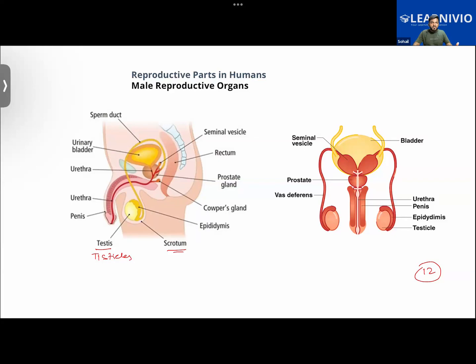For production of the sperm cells, the temperature of the testicles has to be below the average body temperature of humans. Its temperature is lowered by the contraction and relaxation of the muscles of the scrotum, because the production of sperms takes place at a temperature lower than the normal body temperature of humans. Is that much clear to everyone now?